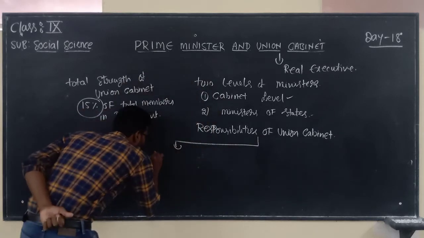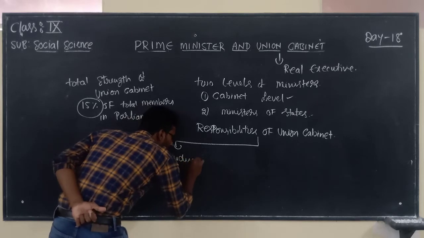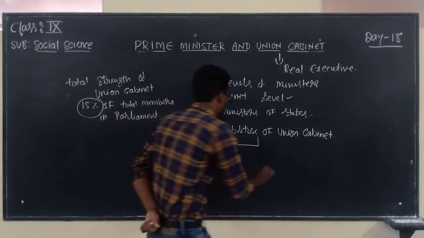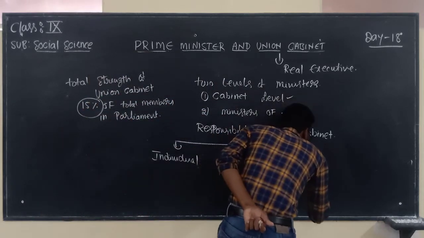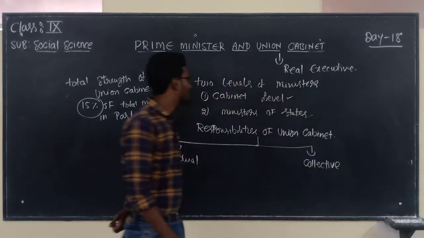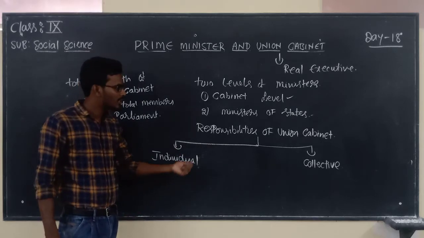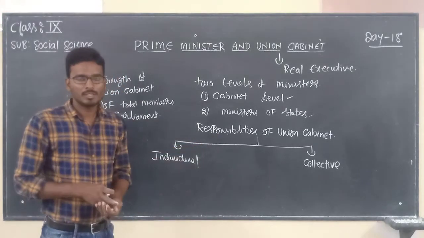One is individual responsibility. The second one is collective responsibility. The responsibilities of the Union government are classified into two: individual responsibility and collective responsibility.